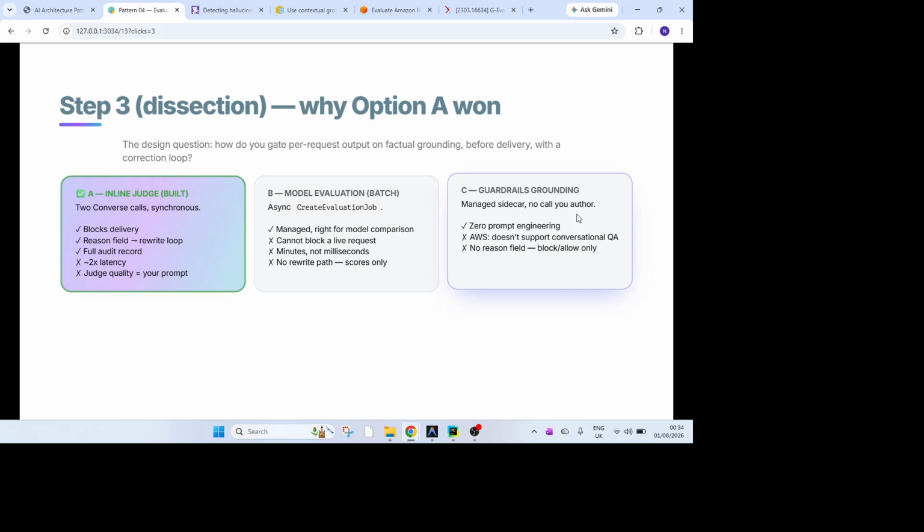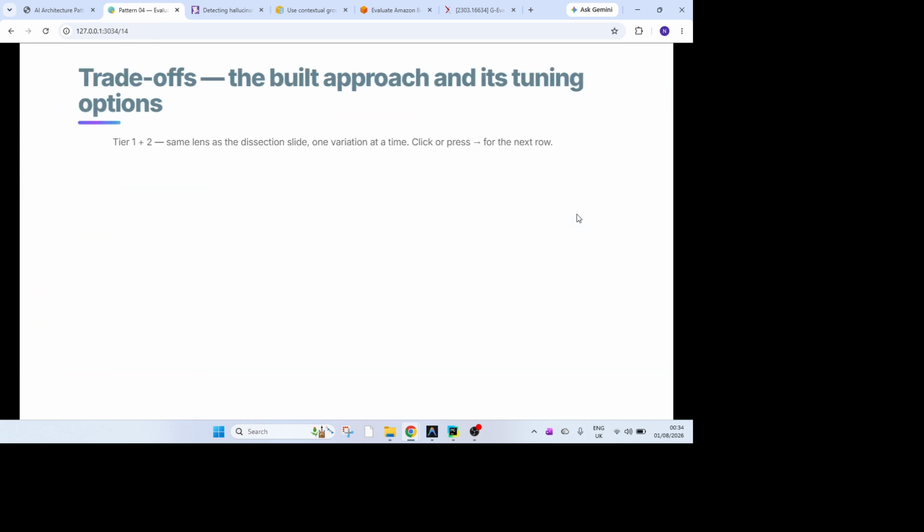The other option which AWS provides is the sidecar container, where you can install those guardrail grounding as a sidecar. It doesn't require any kind of prompting on the fly or need to maintain, but it doesn't support the use case we are talking about here for Mike, because this is not a good fit for the conversational QA, right?